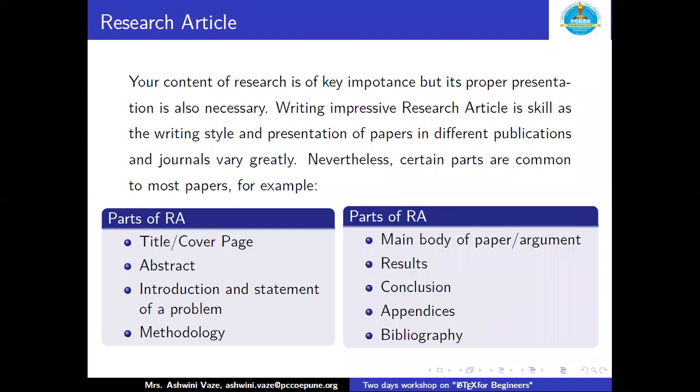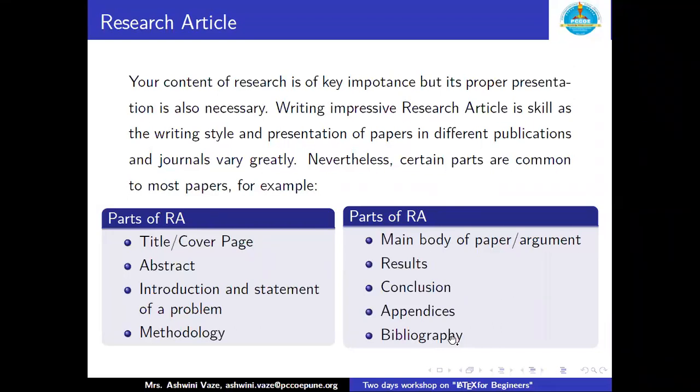Parts of a research article. Number 1, title or cover page. Number 2, abstract. Then introduction and statement of the problem. Then the methodology you are using to solve that problem. Main body of paper or argument. Results, conclusion, appendices, and bibliography.